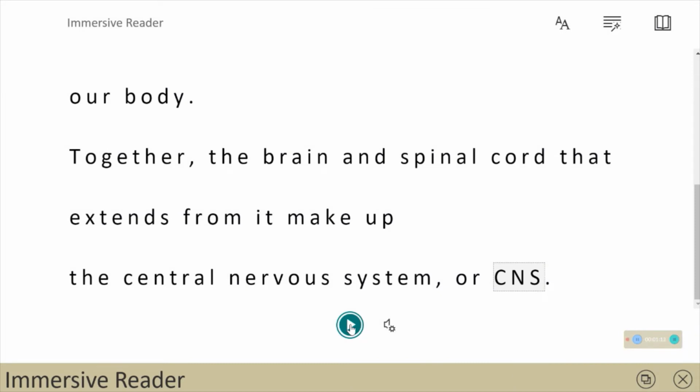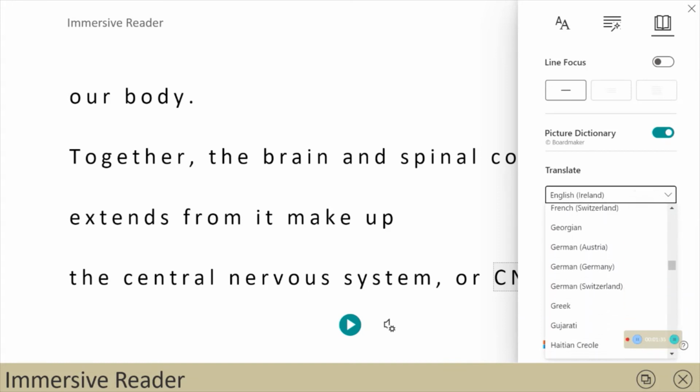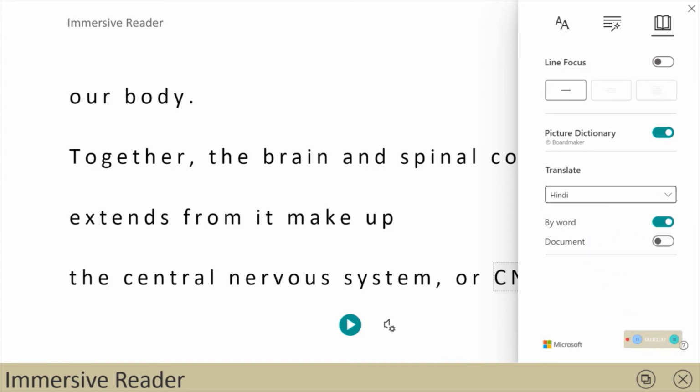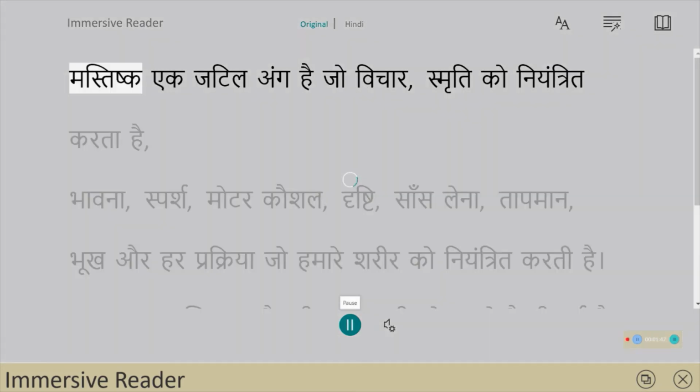Now, if I want this content to be read aloud in another language, I can click on this reading option here. As I click on reading preferences, I can choose another option that meets my requirement. For example, if I would like to change this content to Hindi, let me click on Hindi, click on entire document, and the content is ready to be read aloud. Let me click on play.